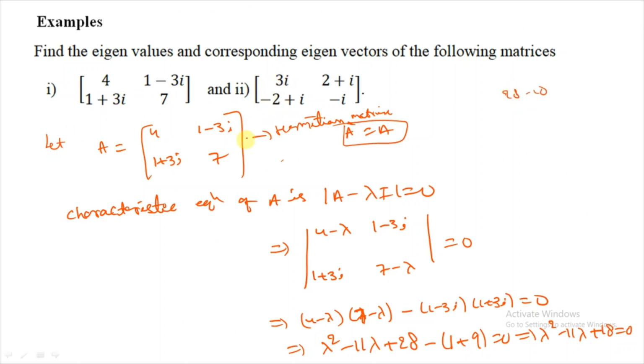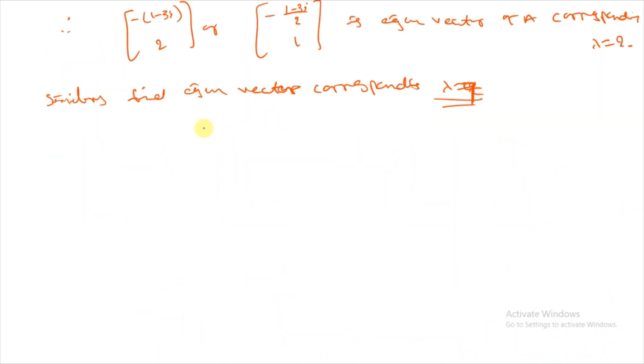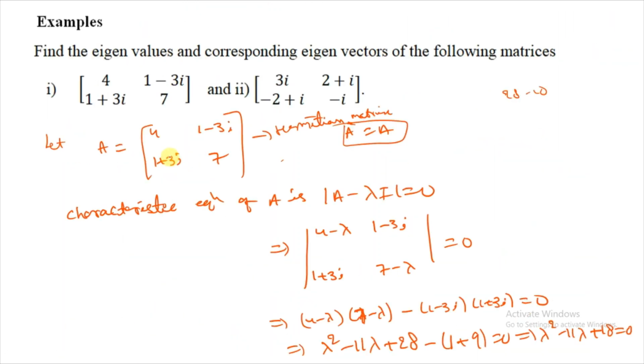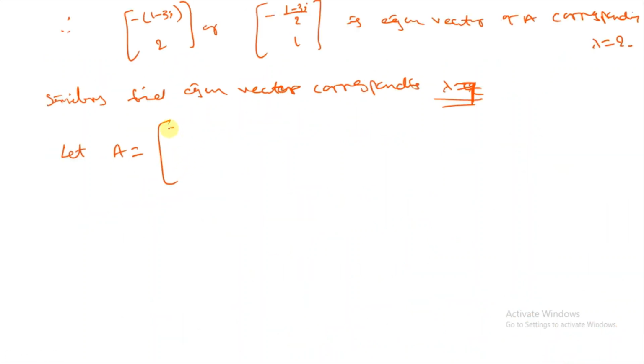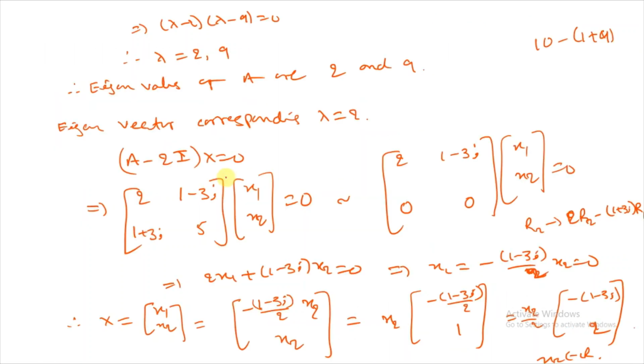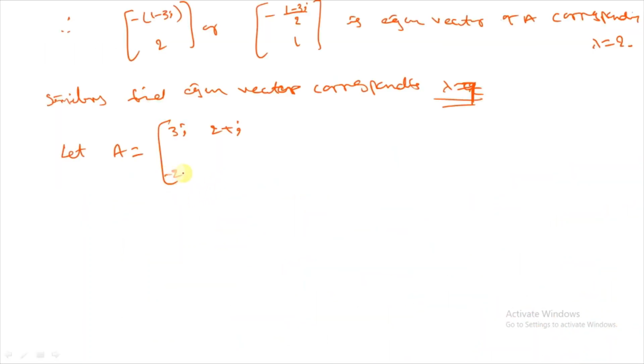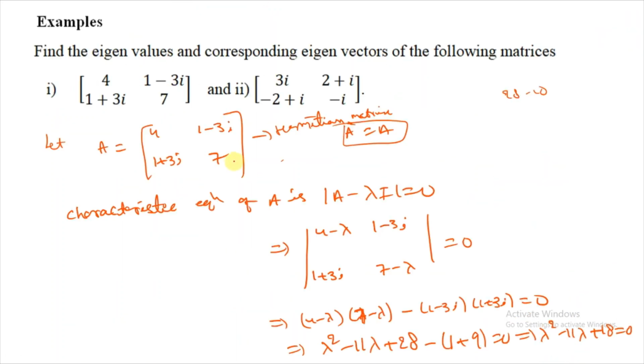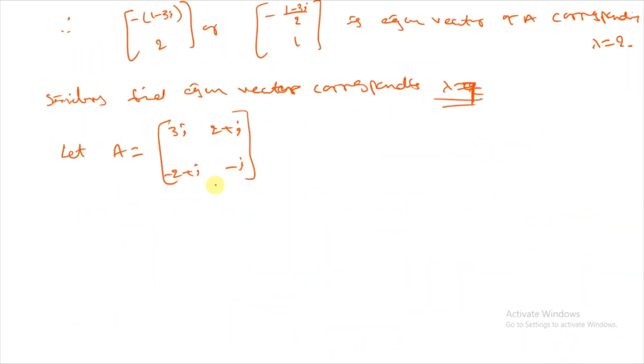Now we will see the second one. Observe here that the diagonal elements are purely imaginary, and this is a skew Hermitian matrix. Now let A equal the matrix with rows (3i, 2 plus i) and (minus 2 plus i, minus i). This is the matrix. Now we'll find the eigenvalues.